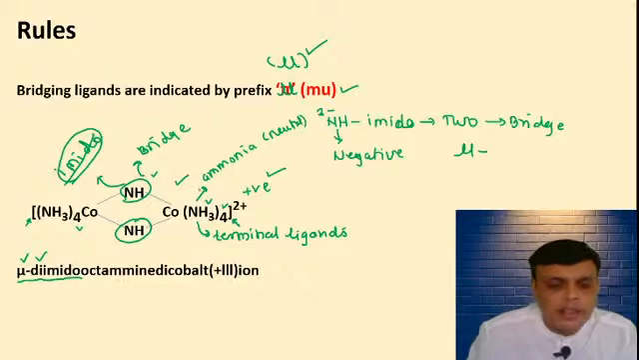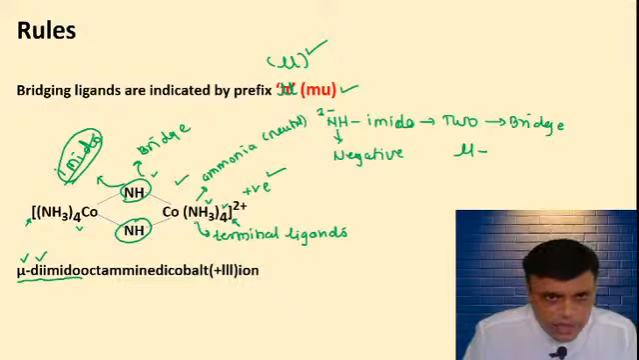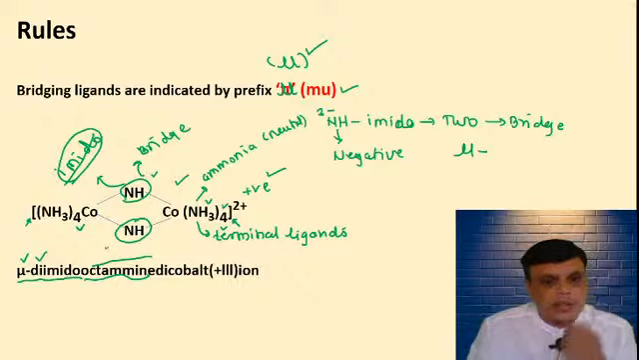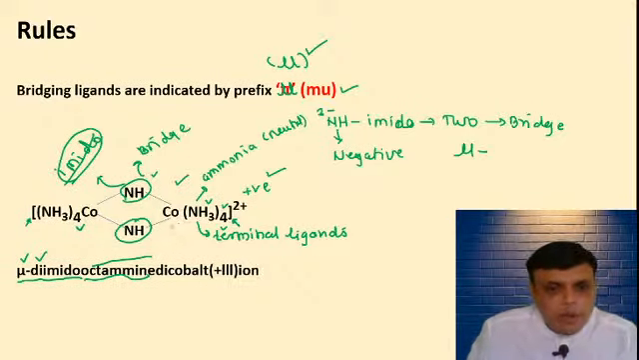Then you have to write the neutral ligand. The neutral ligand is ammonia. How many ammonia? 4 on this side and 4 on this side, so total 8. So octaamine. Mu diimido octaamine. Then the name of the metals.